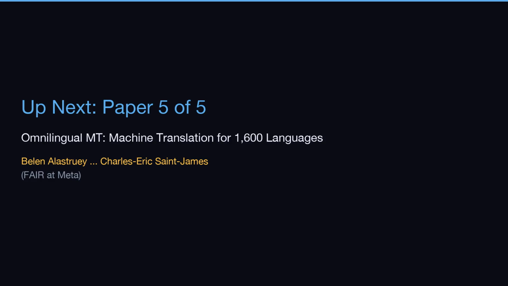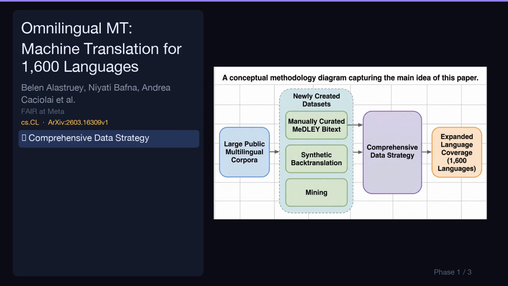Up next, our fifth paper out of 5, Omnilingual MT, Machine Translation for 1,600 Languages by Belena Lastory and Charles-Eric St. James from FAIR at Meta. Let's break down its key contributions. This strategy integrates large public multilingual corpora with newly created datasets, including manually curated medley bytext, synthetic backtranslation, and mining. It is crucial for expanding language coverage to 1,600 languages.